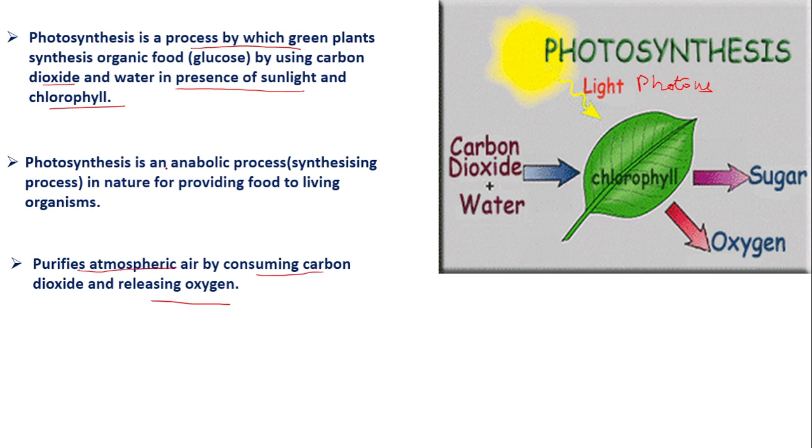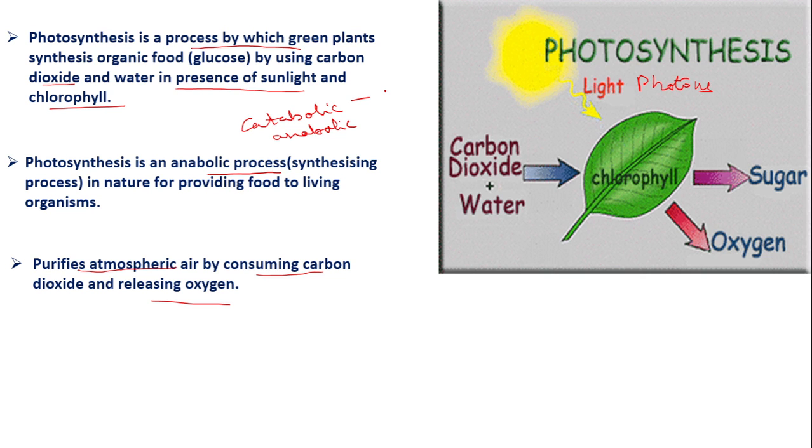So what is photosynthesis? It is an anabolic process. We already discussed metabolic activities. In that, I discussed catabolic activity and anabolic activity. What is catabolic activity? That is destructive. Respiration is the example: breaking down of glucose to form carbon dioxide, water and energy.